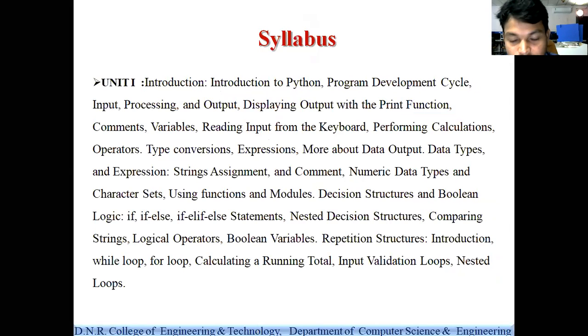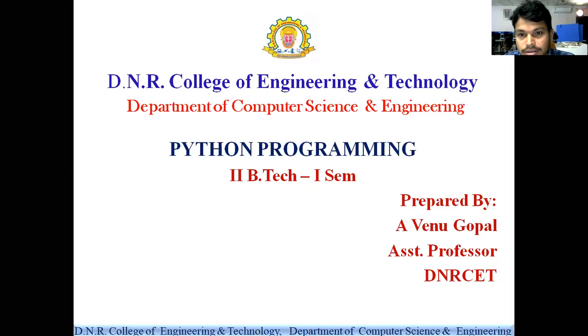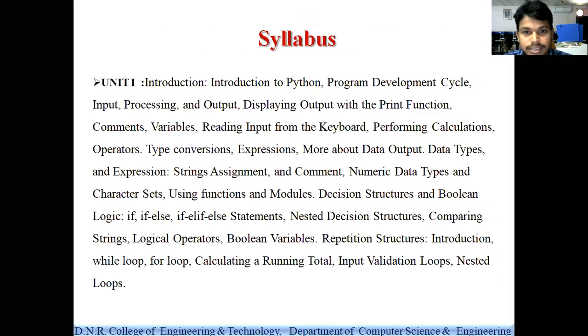Okay, right? So this is the syllabus we have to learn in this subject. The first unit is called the fundamentals of Python programming. In these fundamentals we have to learn the introduction to Python, that is, what is Python, and what is the programming development cycle. For any programming there are different steps to develop a program.